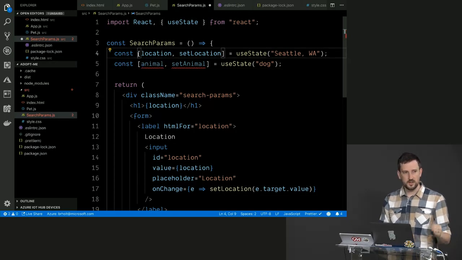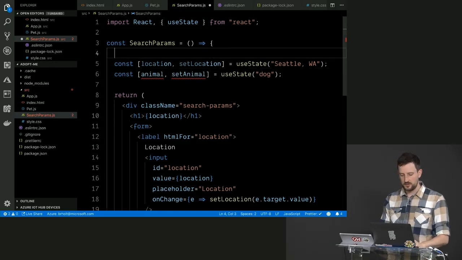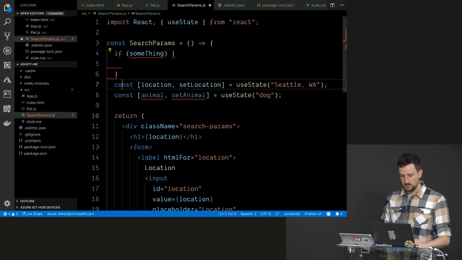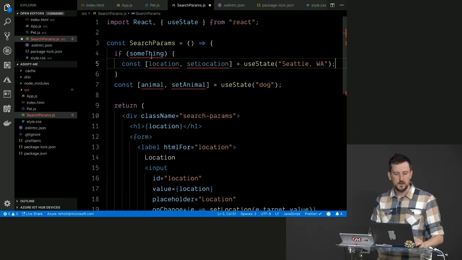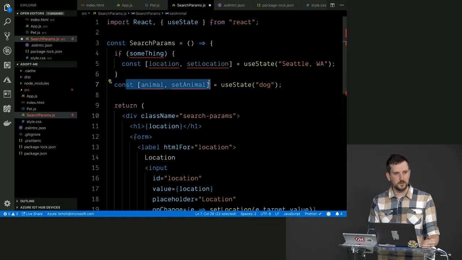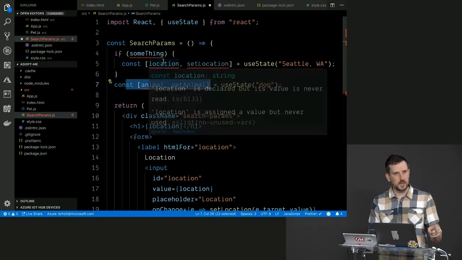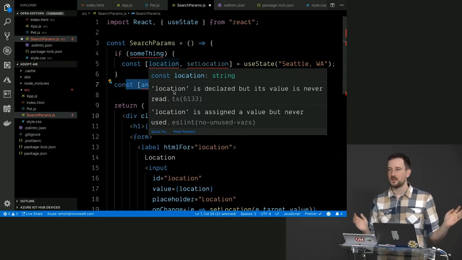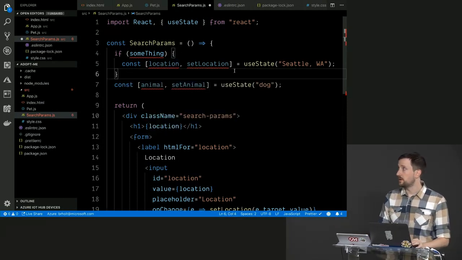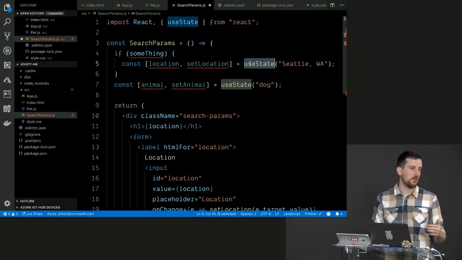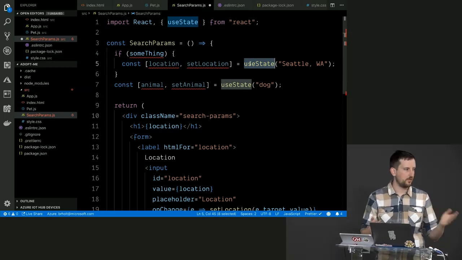So if I call these things out of order, or if I have an if statement, right, and then let's just imagine, if something, if this is true on the first call and false on the second call, this will be the first thing called, which means that this is going to get location instead of animal, which is going to mess up everything, right? So even if you're ignoring what is in use state, you still have to call use state outside of the if statement, outside of a for loop.